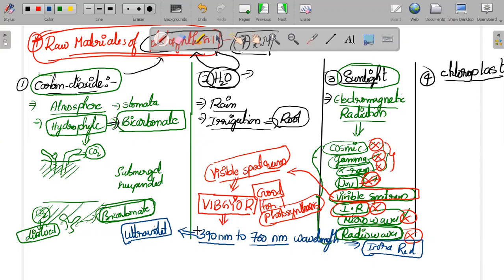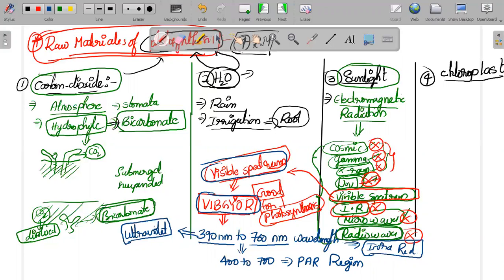So 390 to 760 nanometers, that wavelength is associated with the VIBGYOR or the visible spectrum. And again, see, this 390 to 760 is not that much useful for photosynthesis. There is a certain region, from 400 to 700. This region is called the PAR region.